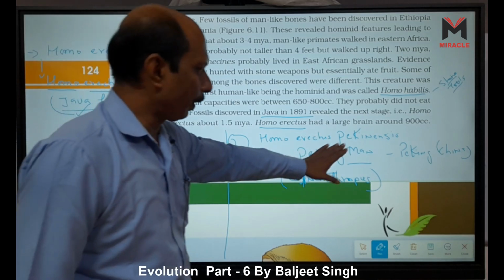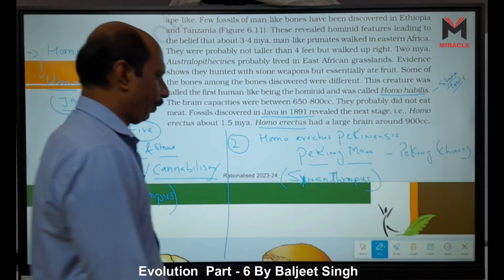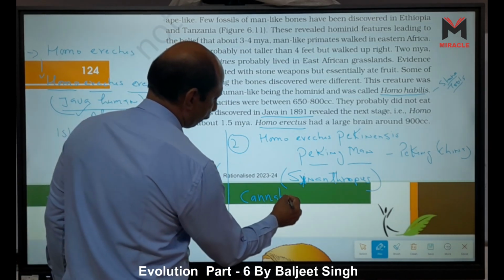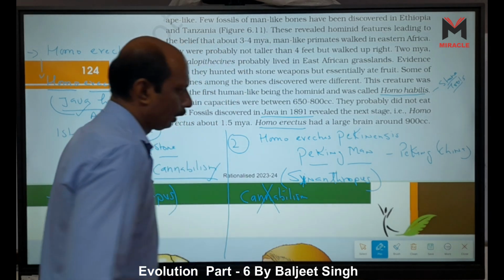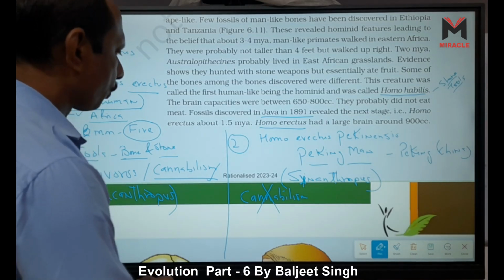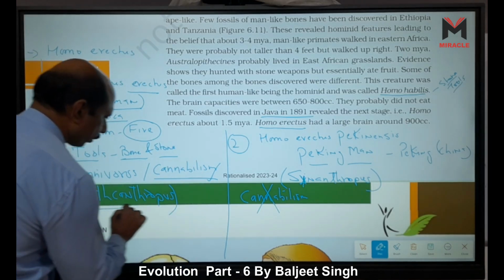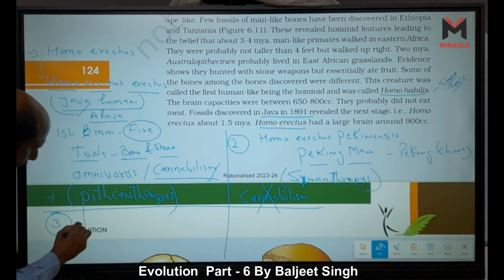Homo erectus pekinensis eat meat, but they do not show cannibalism. So cannibalism is absent here. And a third fossil is also obtained, the Heidelberg human.